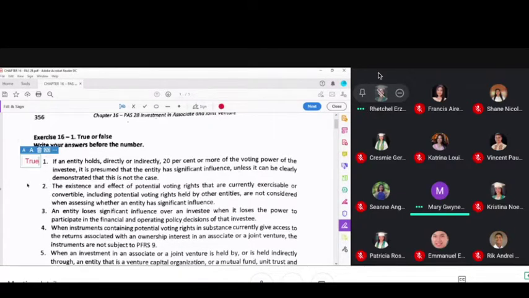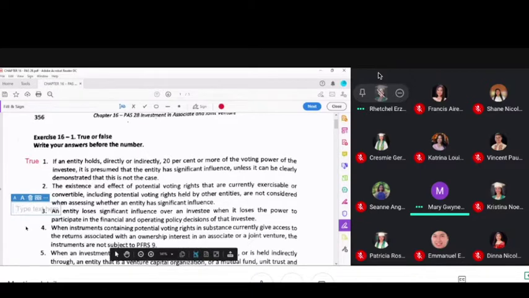So again, very important, class. When does an investee corporation become your associate? Only when your investment in such entity gives you significant influence. But when can you say you have significant influence? One of the indicators, class, is that if your investment reaches 20% or more.